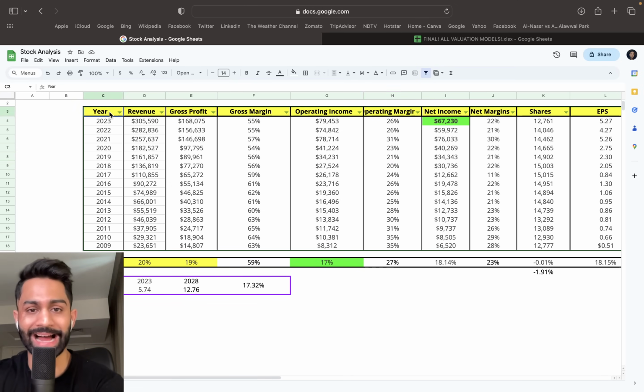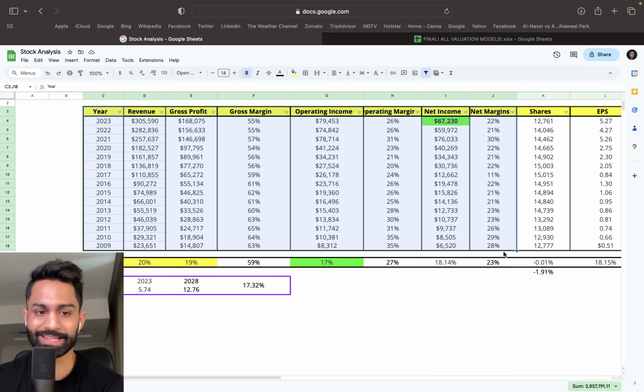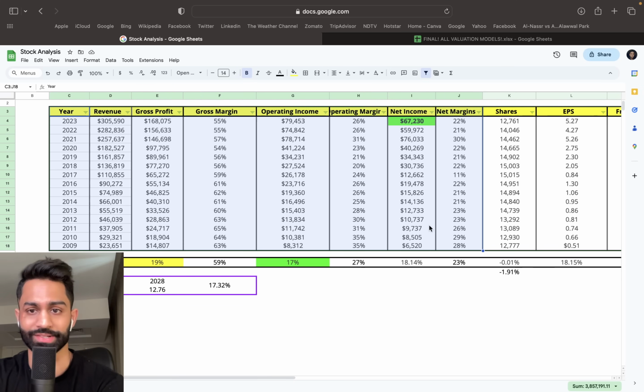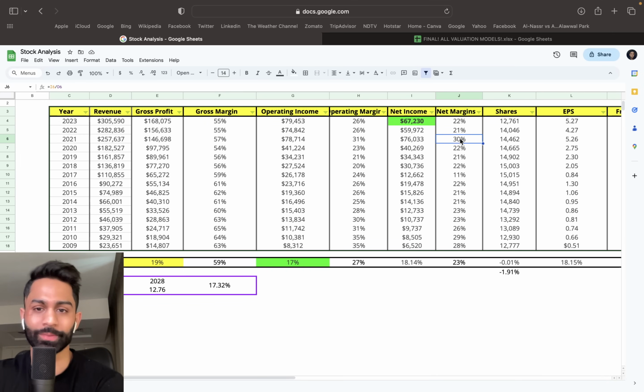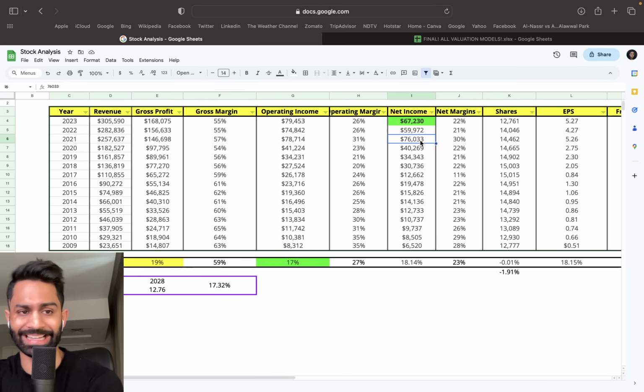Because this is only past performance, right? This is all the last 13, 14 years. But what we want to know is what the future looks like for this company, right? Net margins have also come down from 26, 27, 29% to now settle at around 21, 22. They have been a little bit higher at 30%. So for example, 2021 was a phenomenal year for Google. I think it was up 60% year to date on that year. Then 2022 was brutal because of that significant decline year over year from 76 billion down to just under 60 billion because the ad spending was low.